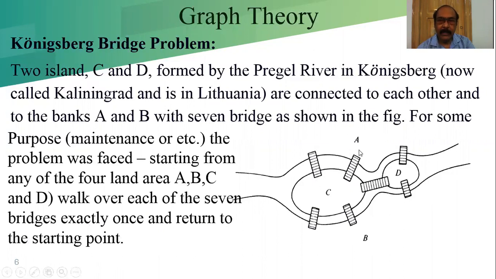That is explained by Leonhard Euler, 1736. Walk each bridge exactly once and return to the starting point. That means you can walk through a bridge only once, and you have to visit all the bridges and come back to A. If you start from A, if you start from C, if you move this way, then move this, then move this, either you can reach here or not.